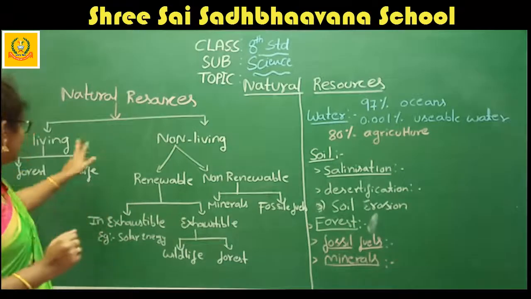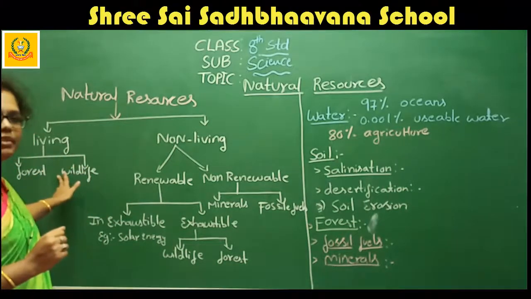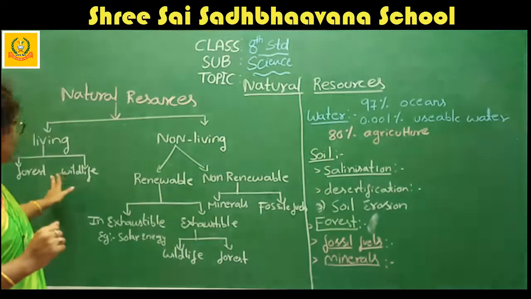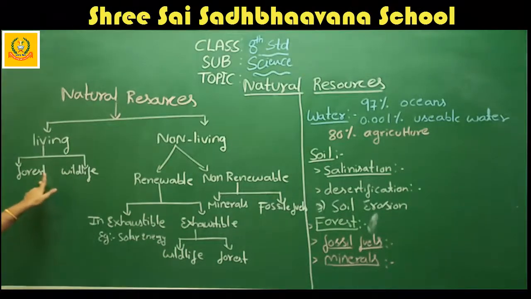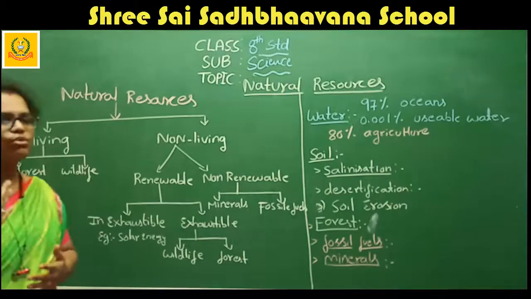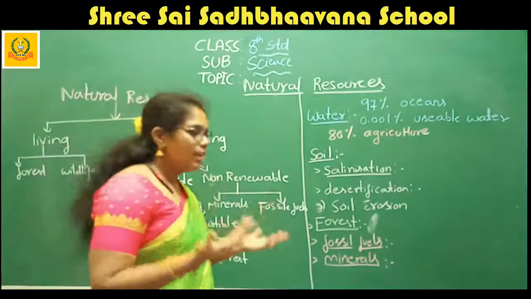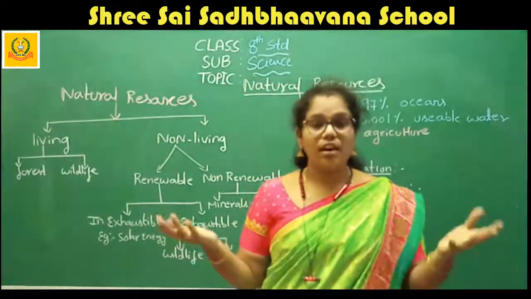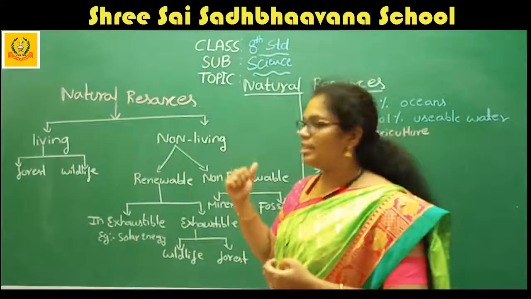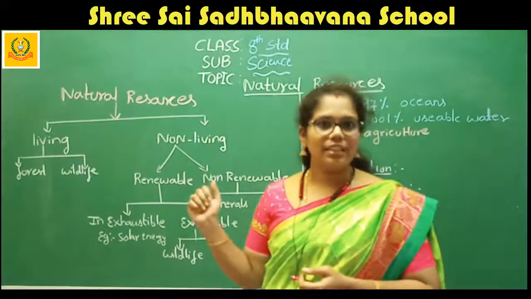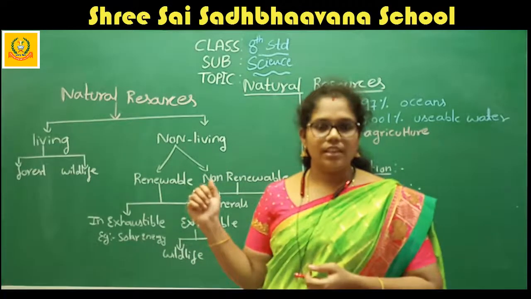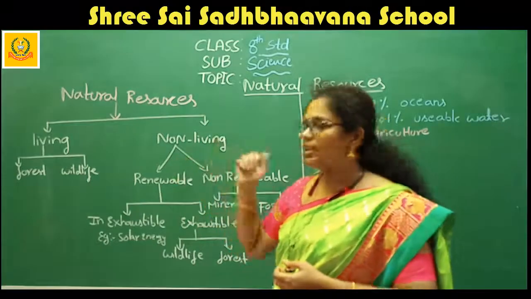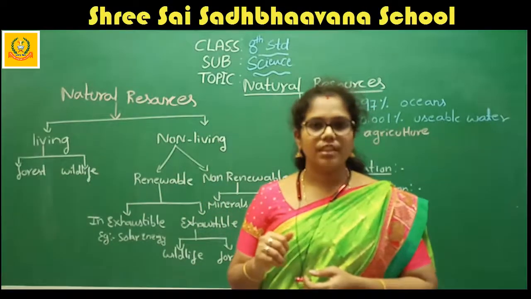If you see, in living resources there are two types. It's divided into two. One is forest and the other is wildlife. If you see the forest, there are so many wide varieties of trees, plants, fungi, algae, so many things present in that forest. They are living, right? They are living things. That's why we call the forest a living resource.